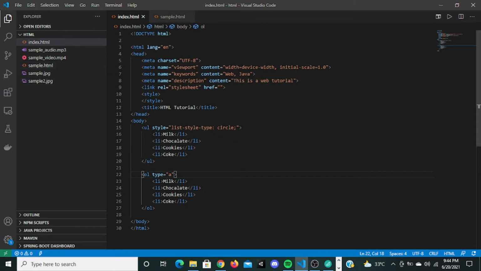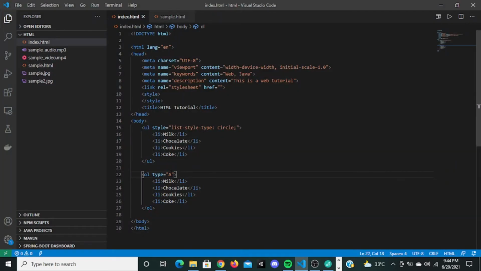Now if I say capital A, it changes to capital A B C D. If I say capital I, it changes into big Roman letters: I, II, III and IV.